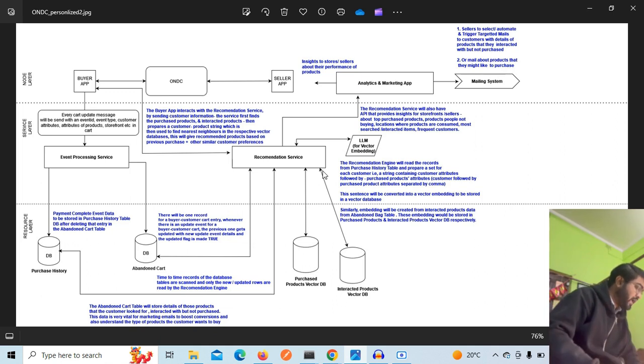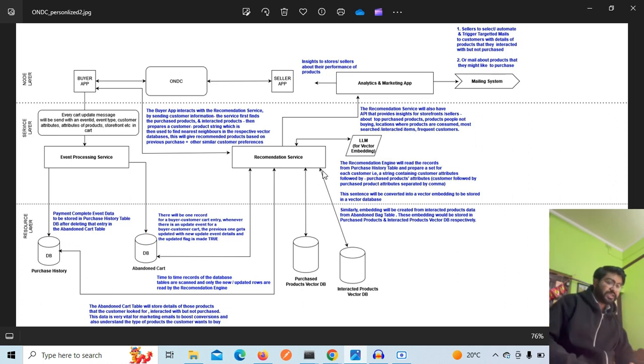How they show that data on the products page or the home page, or utilize it to run campaigns in chatbots or WhatsApp messages, whatever they do to bring the customers back to their platform and boost their sales, is a competitive advantage, and it depends on how different buyer apps implement that strategy.